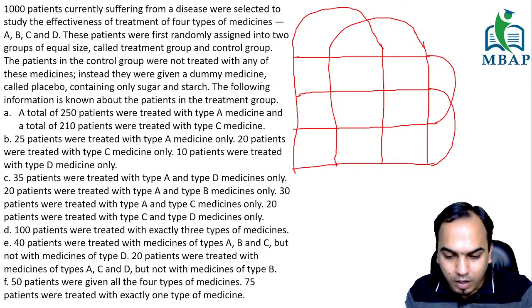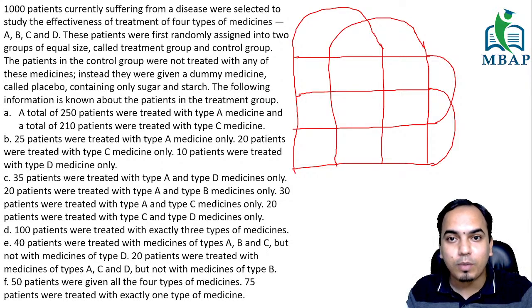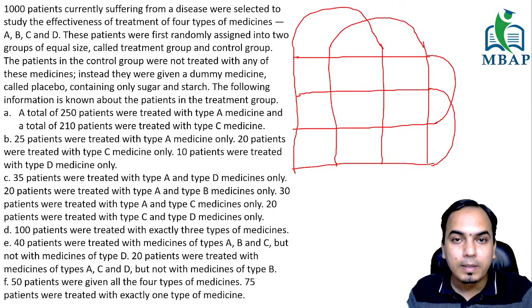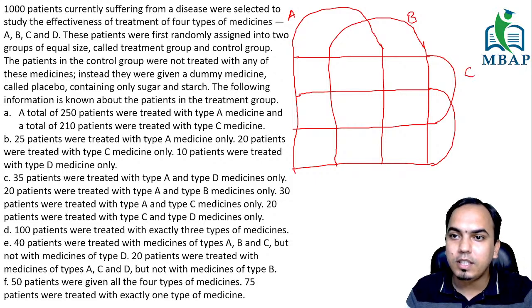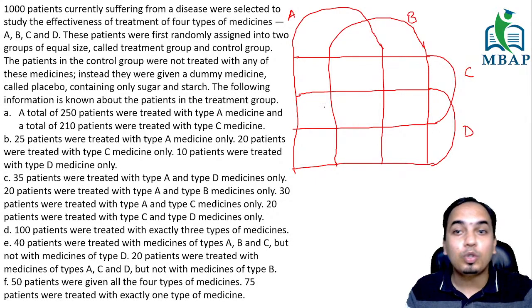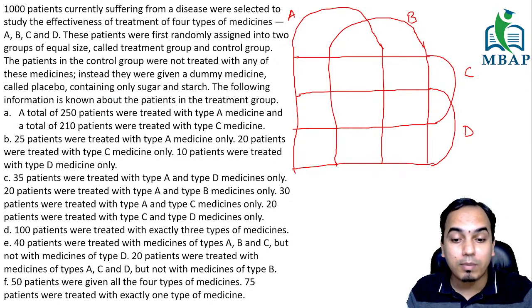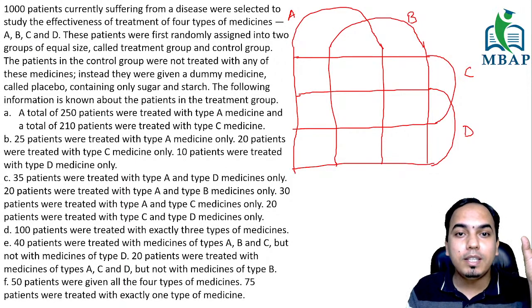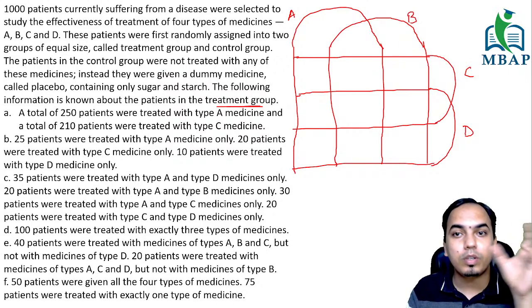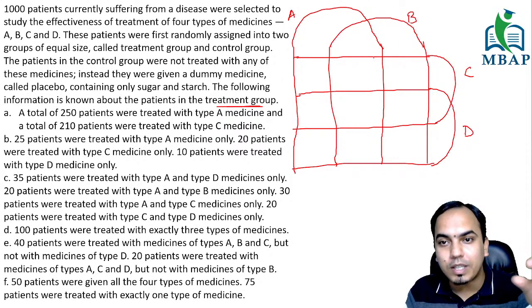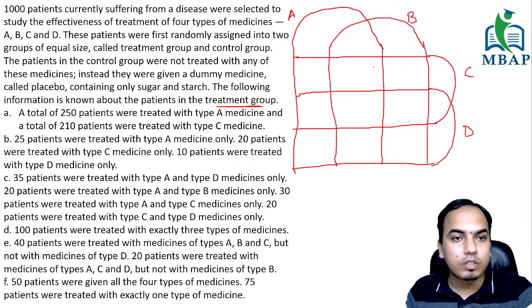Sarthak Jain, yes Sarthak, this is from the last year CAT 2020 actual paper that we are looking at. Perfect, so we will go ahead with this. Now let's say this is A, this is B, this is C, and this is D. These are the 4 different medicines. And the total people that we are placing out here is how much, guys? Anyone? 500. Remember that, because this is only TG, the treatment group. That 500 people needs to be distributed in these 15 different boxes.